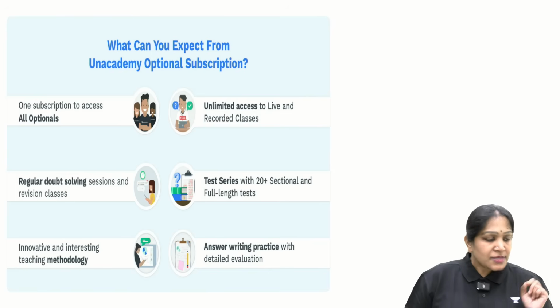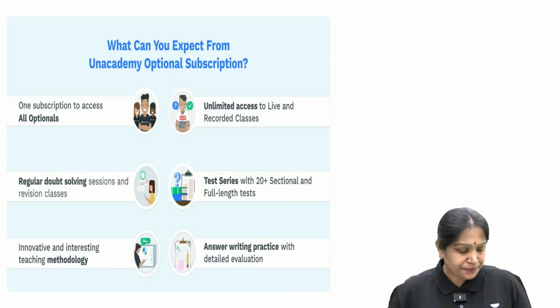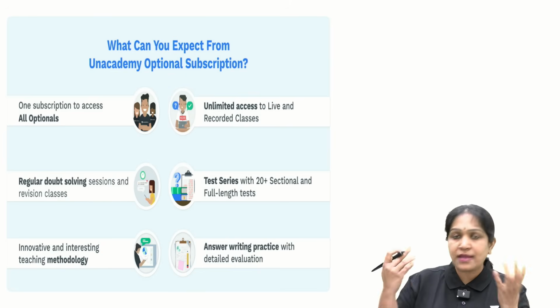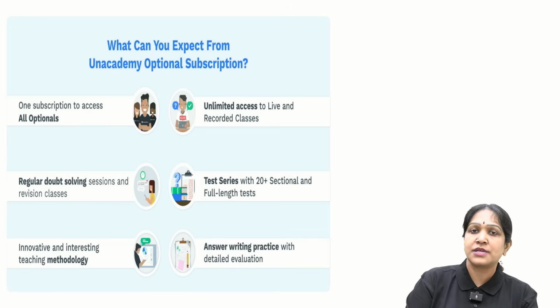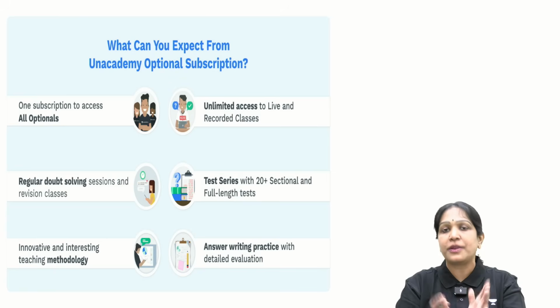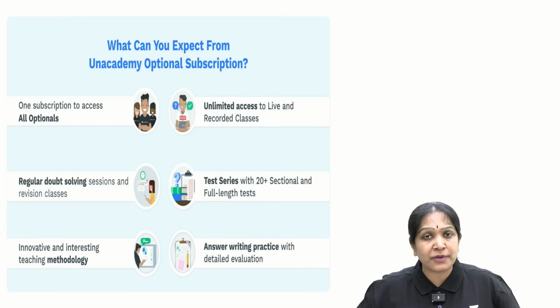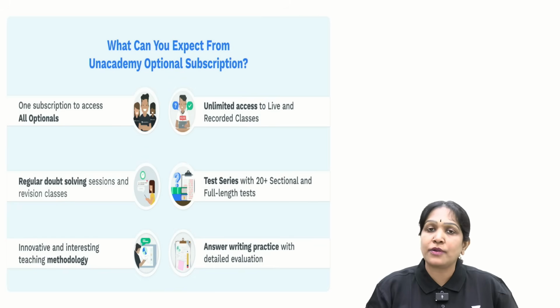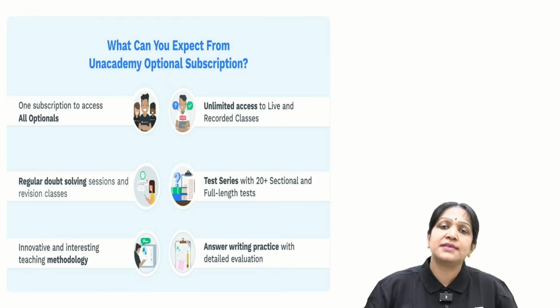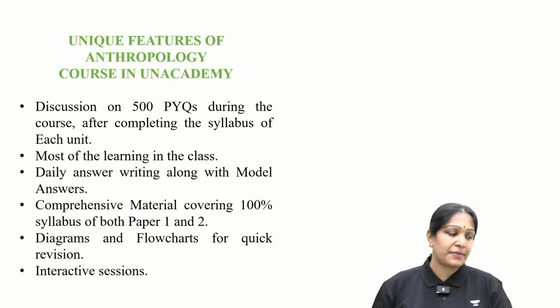Then what you can expect from the Unacademy optional subscription. In general, in any institute, if you enroll for one subject, you will have to attend that subject. But after 3-4 months, let us suppose you feel that the subject is not suitable. For example, you have joined anthropology and 3 months later you realized that it is not suitable for you. Then your money will not be wasted. You can just shift to the other optionals on the same platform. Is it clear? So that is one important facility available here.